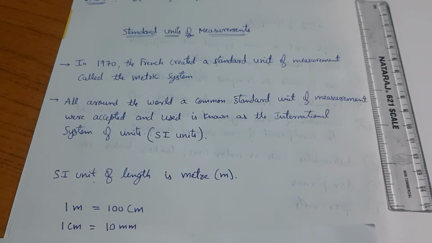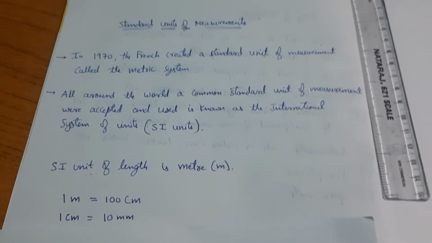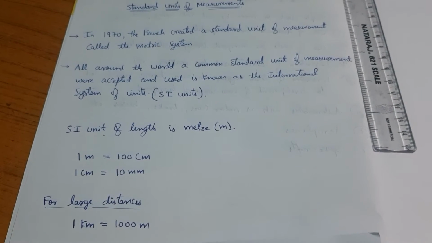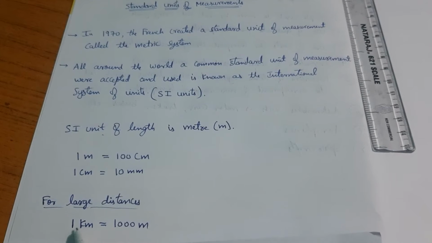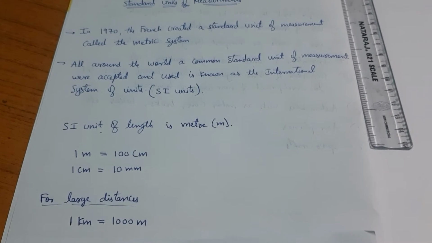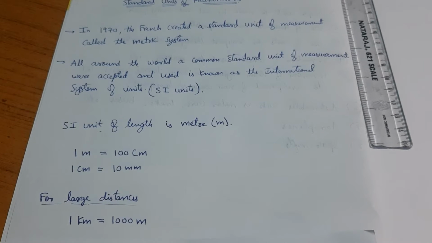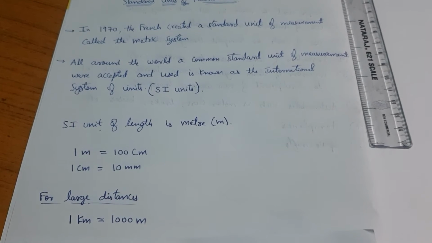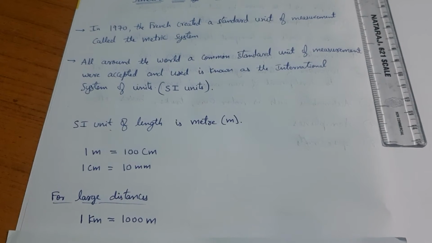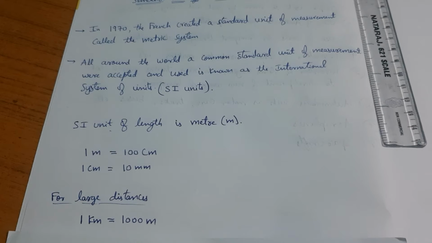So for that case, we need to have a larger unit of measurement, which is known as kilometer. So for larger distances, we have kilometer as a unit of measurement. So 1 kilometer is equal to 1000 meters, which means if you multiply 1 meter 1000 times, then you are going to get 1 kilometer as the distance. So kilometer is used as the unit for measuring larger distances.